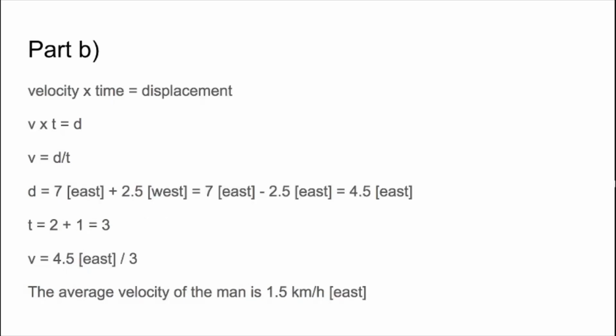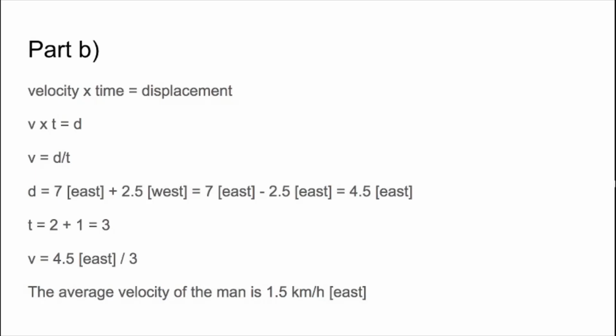However, for part B, it's a little bit different. Again, we use the formula velocity multiplied by time is equal to displacement, or Vt equals d, and isolate for v, giving d over t. Here's where it gets a little bit tricky. We must make the distinction of velocity to speed. Whereas average speed is calculated by total distance divided by the total time, average velocity is calculated through total displacement divided by total time. Displacement is in fact the vector form of distance traveled, also known as position.